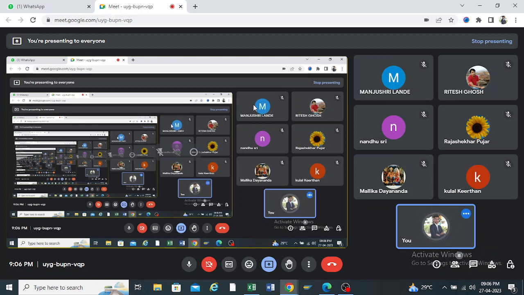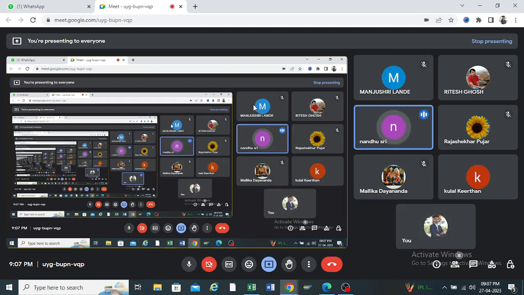So can anybody tell me what the P2P cycle is? What is the process in the procure to pay cycle? What is the first step in a P2P cycle?